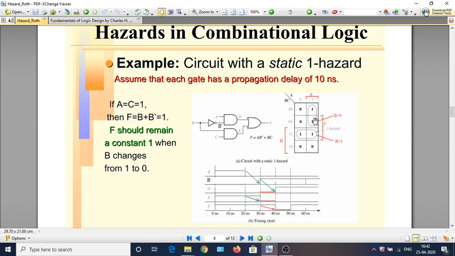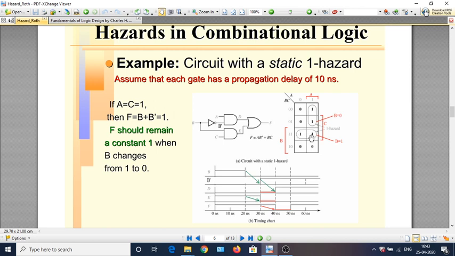So, this change may not take place at precisely the same time point. This change may be delayed. One of the changes may be delayed. As a result of that, the value of F may not remain at 1 at the same time.